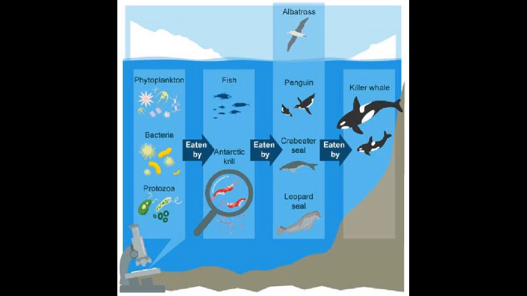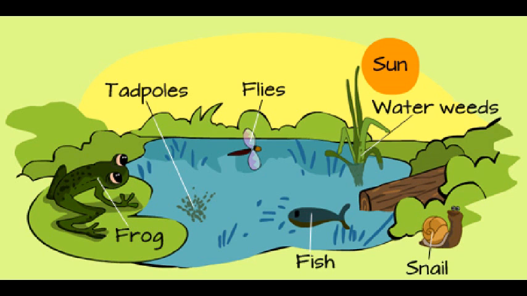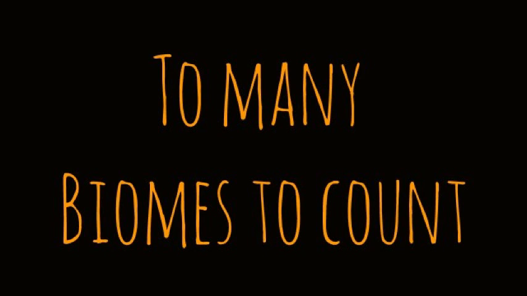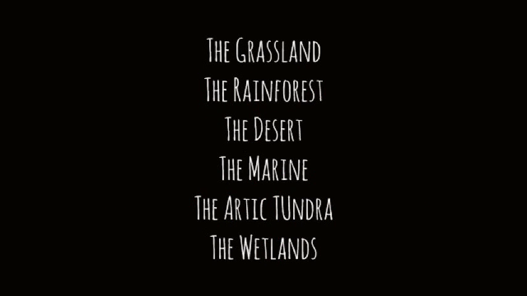The living things in their environments are closely related to each other, and any change within the environment can cause a domino effect of changes. There is really no set number of biomes in the world because several of them can split further. Today we will be focusing on 6 biomes: the grassland, the rainforest, the desert, the marine, the Arctic tundra, and the wetlands.